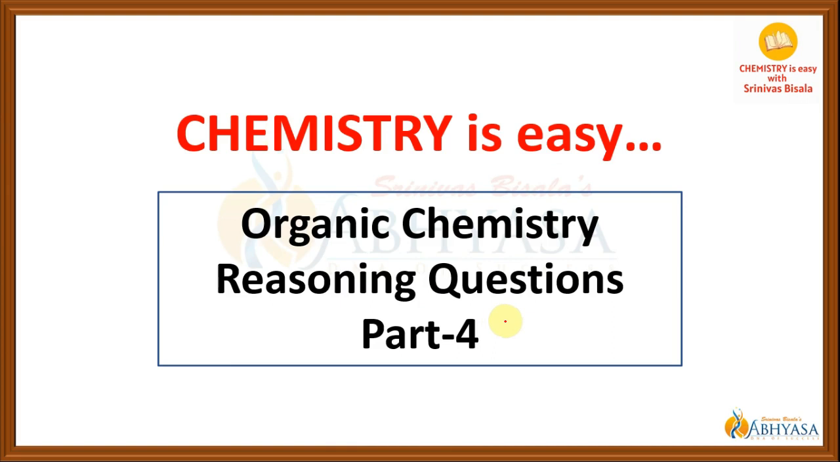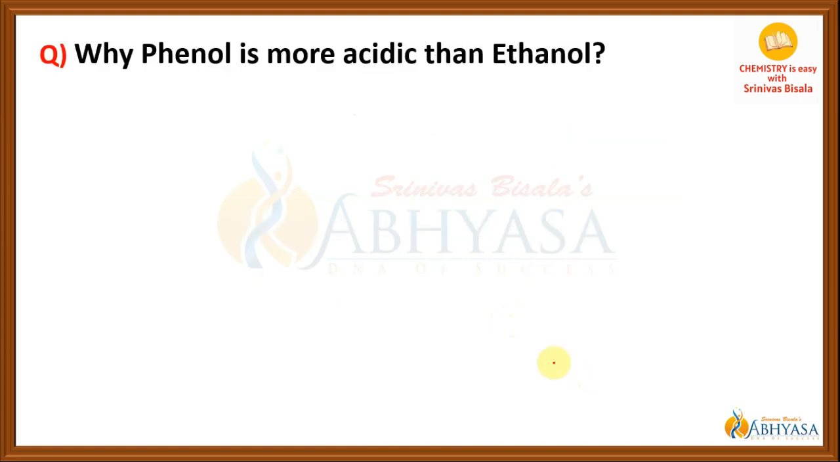Today, let us discuss 3 more reasoning questions from Organic Chemistry. Here is the first one. Why phenol is more acidic than ethanol? Let's see the answer for this. Suppose we need one word answer. Simply, it is nothing but resonance. In phenol, there is resonance. That is the reason why that is more acidic when compared to ethanol.